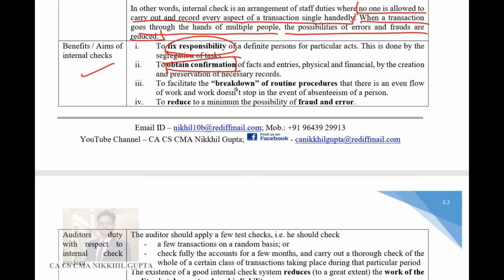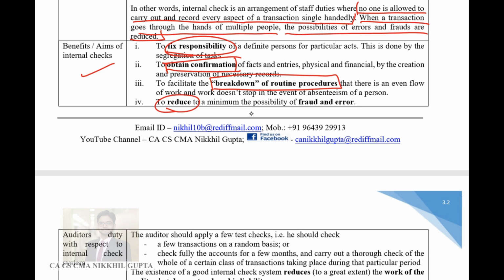Then third is breakdown of routine procedures. All the procedures are broken down into small parts, and that segregation helps the organization to properly arrange its work, and the work does not suffer if a person is absent. So if a person is absent, the other person knows that he is absent, and the work gets reallocated automatically. So this is the benefit of having an internal check system in an organization.